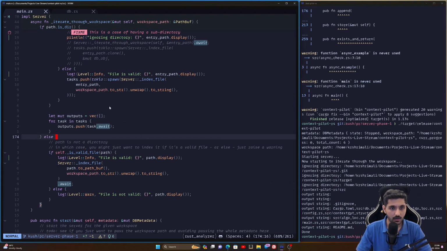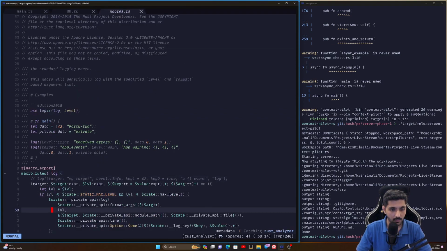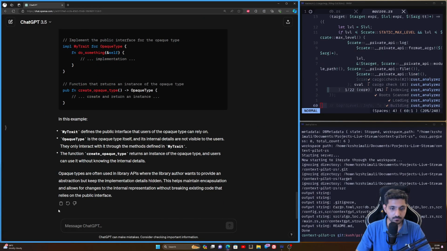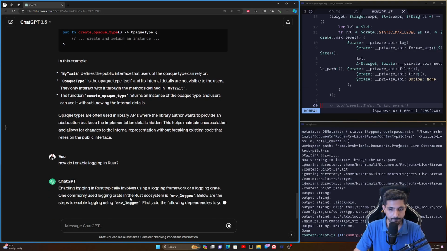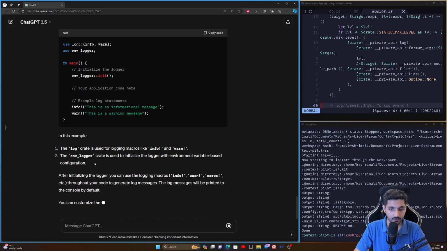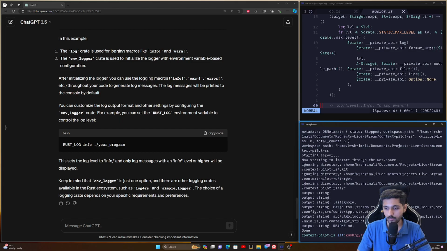So how do you enable logs? I honestly really don't know. Log, okay. How do you enable it? Logging in, okay. Bring back my ChatGPT here. How do I enable logging in Rust? Let's see. Rust log equal to info. Is this what they use?